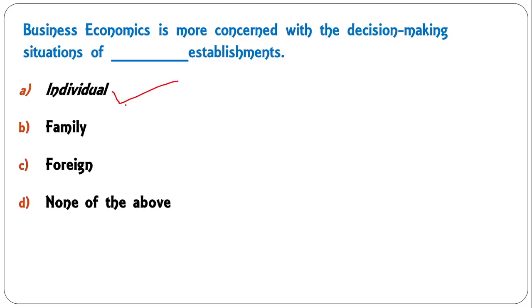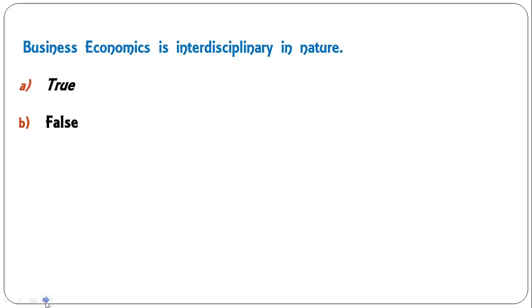It is more concerned with individual establishments, not family, not foreign, but individual. Correct word should be individual establishment. Business economics is interdisciplinary in nature. True, it is a true statement.